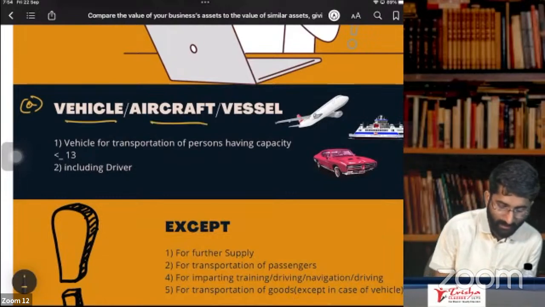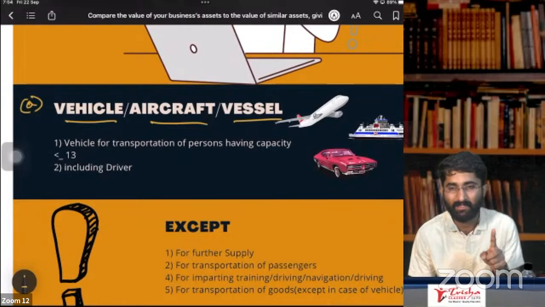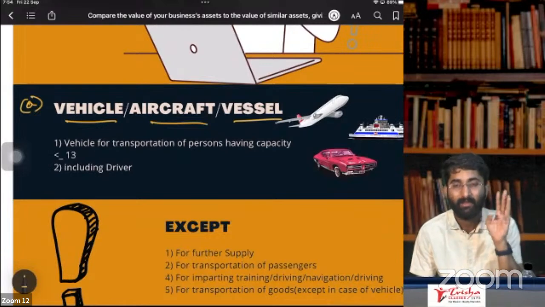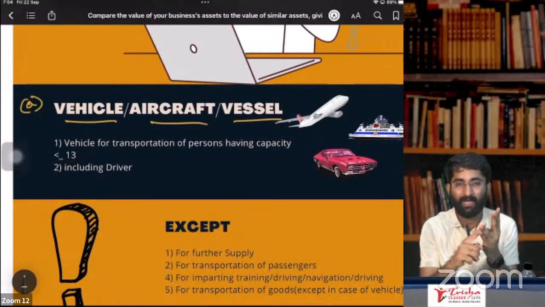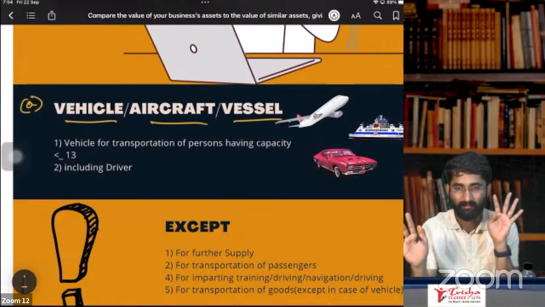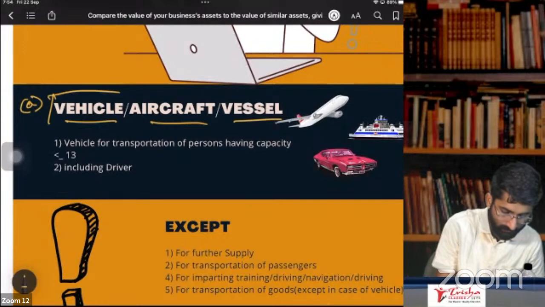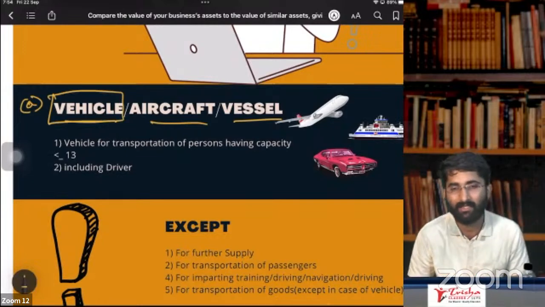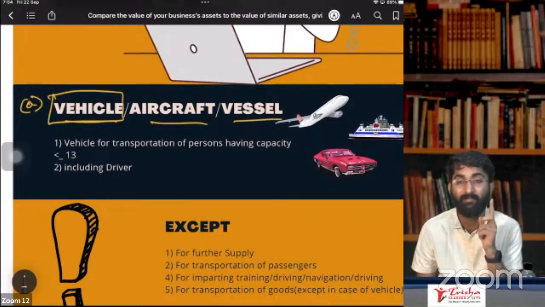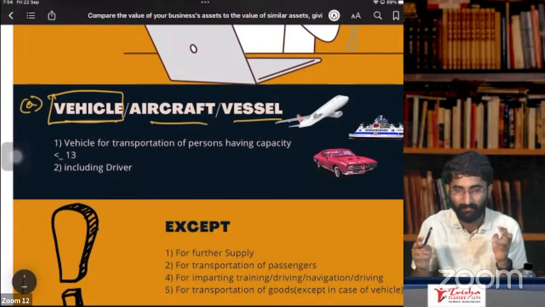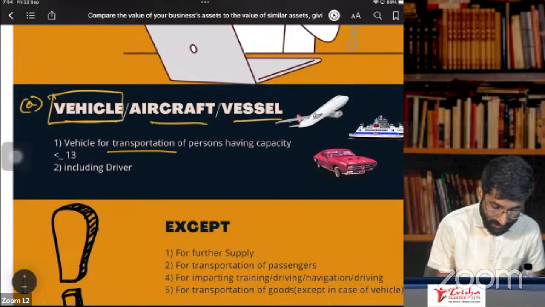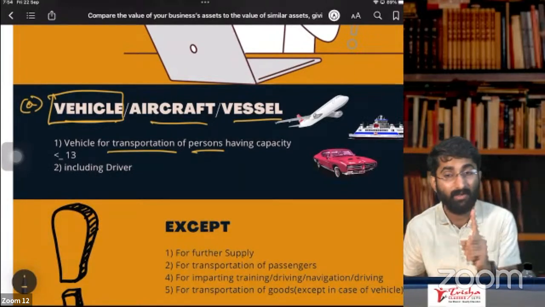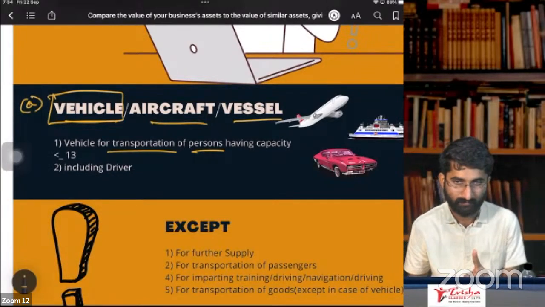Vehicles, aircraft and vessel. If you are purchasing vehicles, aircraft and vessel, then your ITC on that vehicle, aircraft and vessel is blocked. Now first we will discuss vehicle. On which vehicle is ITC blocked? The vehicle that is meant for transportation of persons.